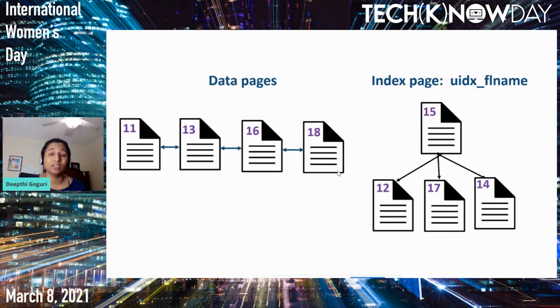So if we use the index, then SQL Server should first interact with the root page of the index, 15, go to page number 12, and inside page number 12, it has to find the slot number, and then go to the database page number 11, find the record, and then go back to the index page number 12 again, get the slot number again for the second row, go to page number 11 again, come back to page number 12 again, get the slot number for page number 13, and go to page number 13, and then go back to